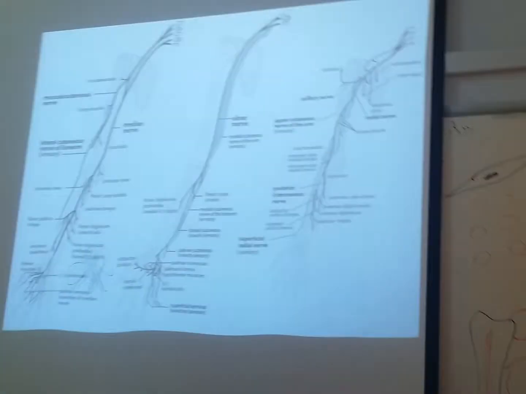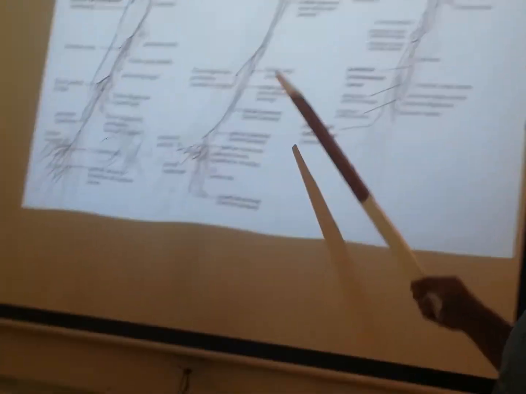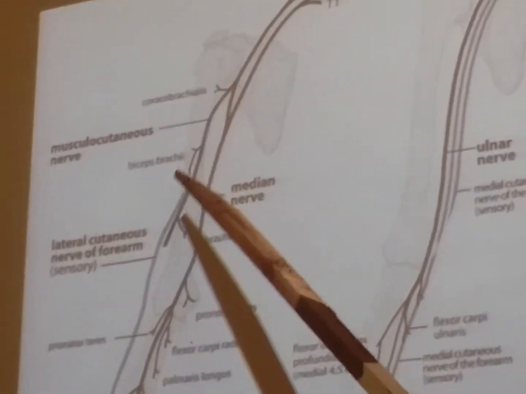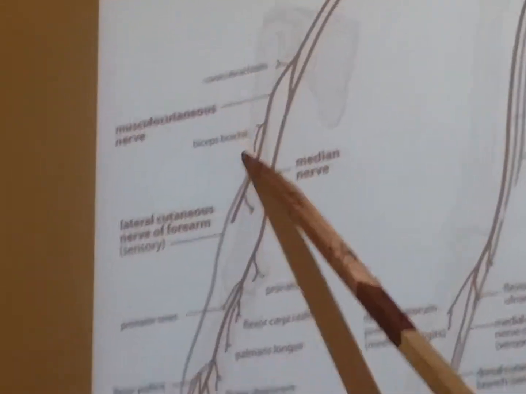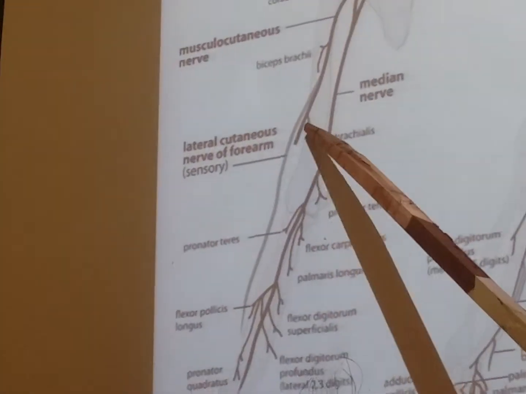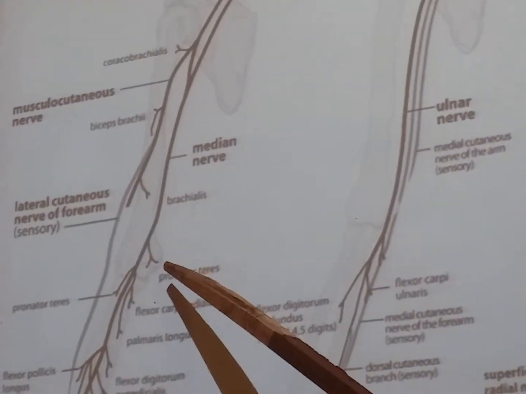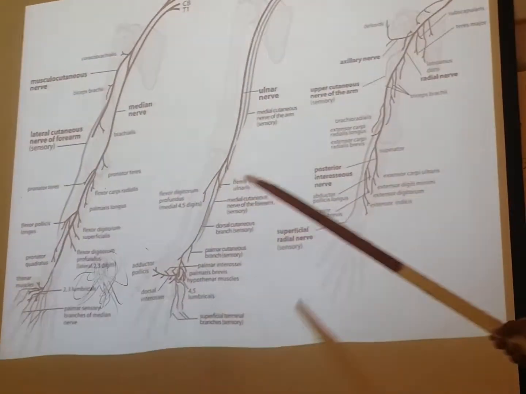This is a very good slide, very important slide for you to revise all these four nerves in the upper limb. Musculocutaneous, from where does it begin? What are its branches, what nerves and what muscles do they supply? For example, musculocutaneous supplies coracobrachialis, biceps brachii, and brachialis, and it continues as the lateral cutaneous nerve of the forearm. And look at this median nerve. It supplies pronator teres, flexors, all these muscles. Very good slide to explain all the four nerves, and very easy to revise.